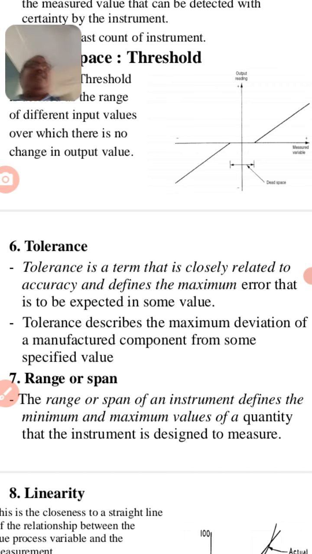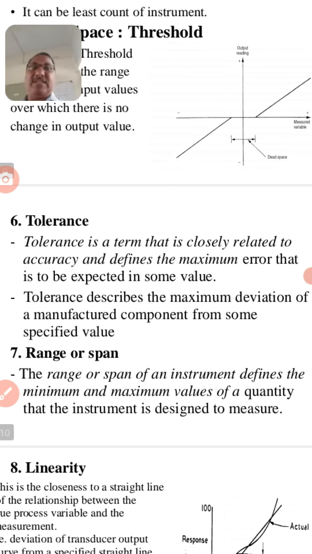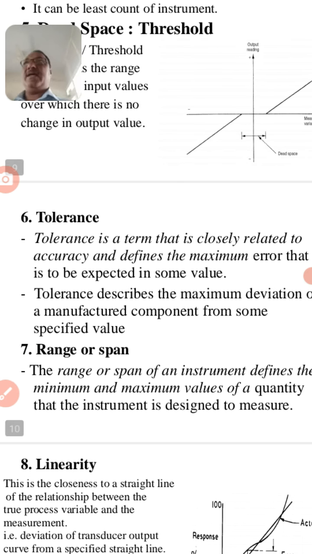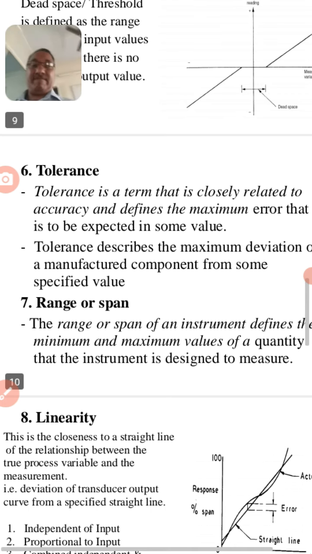I am reading it again: it is the term that is closely related to accuracy and defines the maximum error that is to be expected in some value. It means there will be some error in the instrument, and how much error you expect is the tolerance.